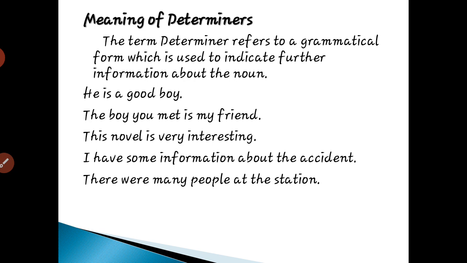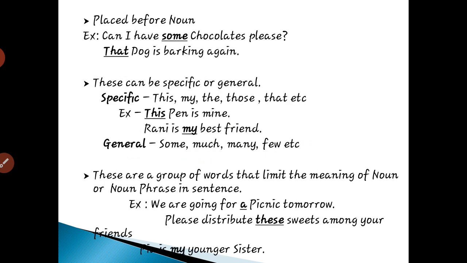Another way to identify these determiners is that it always gives some more extra information about the noun. So in simple words we can say it is placed before the noun. As I told you, it is always placed before the noun. Can I have some chocolates, please? So here chocolates is the noun and the word which is placed before this noun is some. So here some is a determiner.